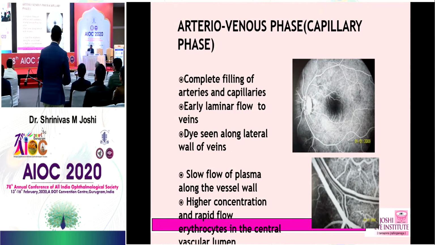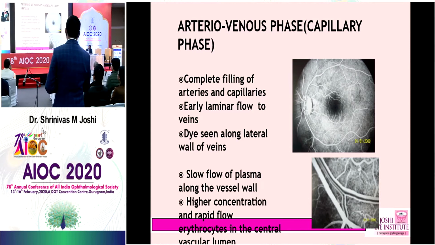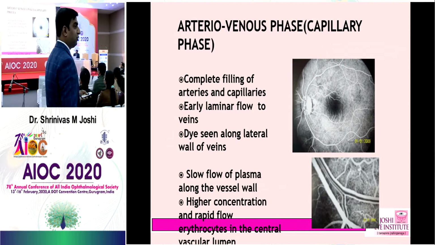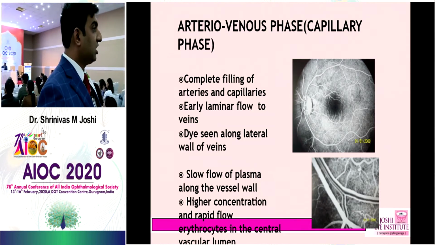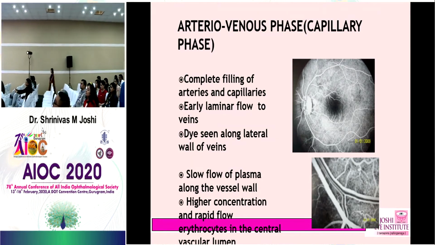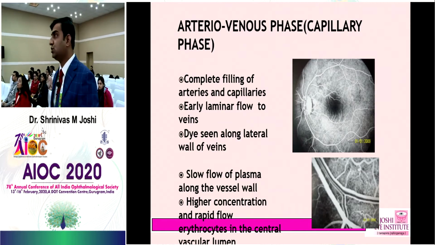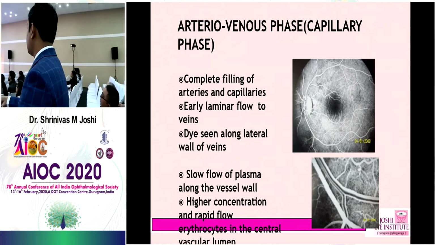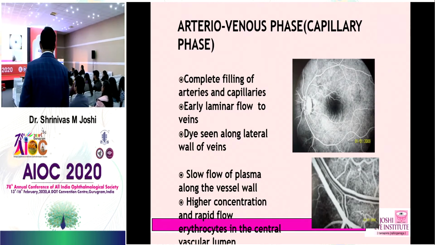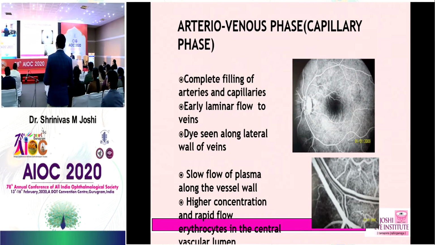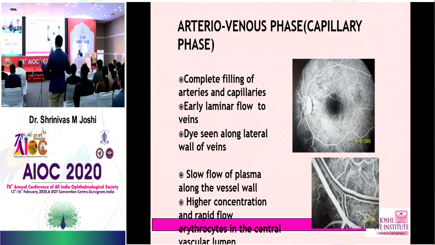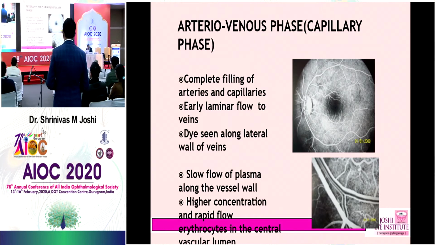arteriovenous phase. You can see whether you can call it a laminar flow or a bilaminar flow. Why does it happen? Because the fluorescein sticks to the wall of the vein. The central lumen has good velocity, good force, whereas the fluorescein coming at the walls of these veins tries to stick to the veins, and that's how we call it a laminar flow, and when it is on both sides we call it a bilaminar flow.